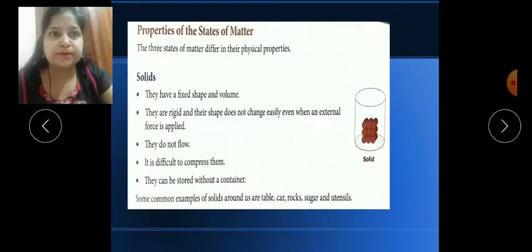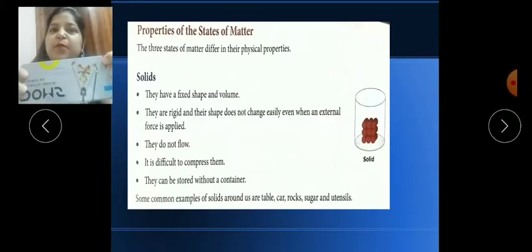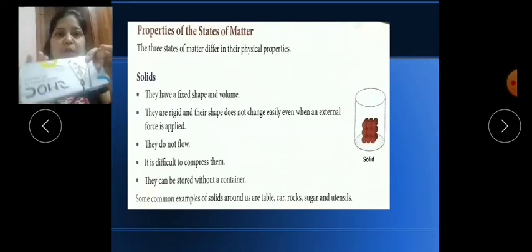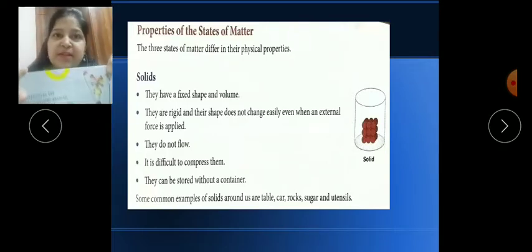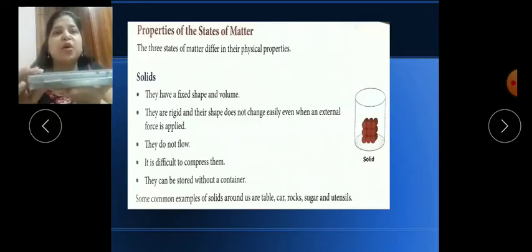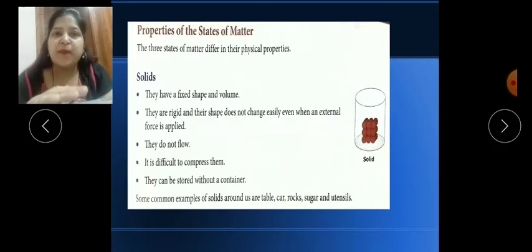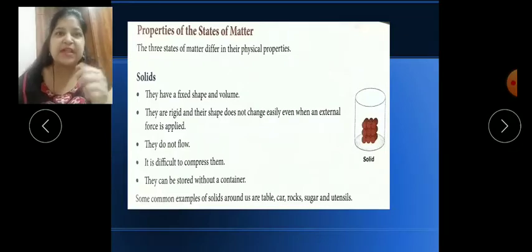Have a look. The first state of matter is solid. You can see here, first point, they have a fixed shape and volume. Like I have here a box. This box has a fixed shape and volume. By definition, what is matter? Matter is a substance which has mass and occupies space. So wherever you keep this box, it will take up space. Every matter occupies space and has mass.